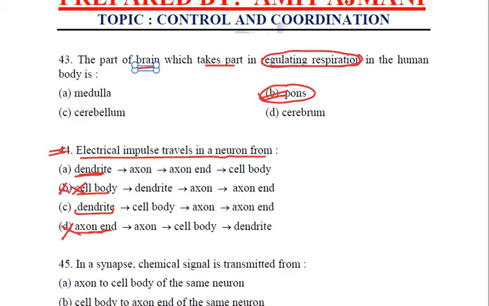Now from these dendrites, whether the information goes to axon and then cell body, no. The right path is the information from dendrite first of all goes to the cell body, from there axon and then axon end. So C is the right answer. Let's see the next question.